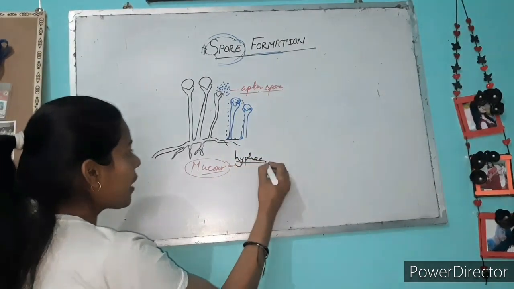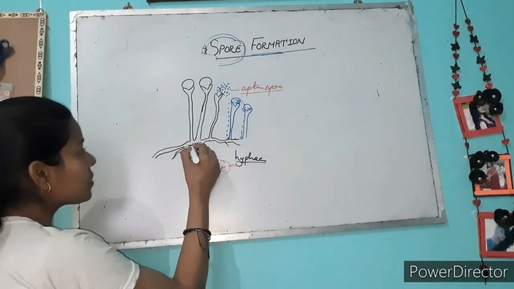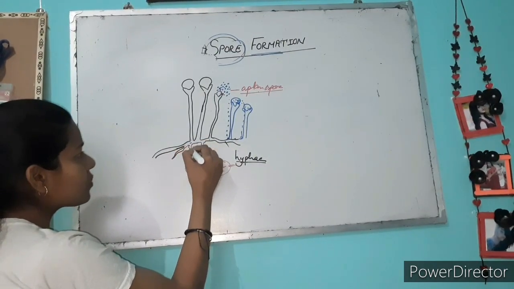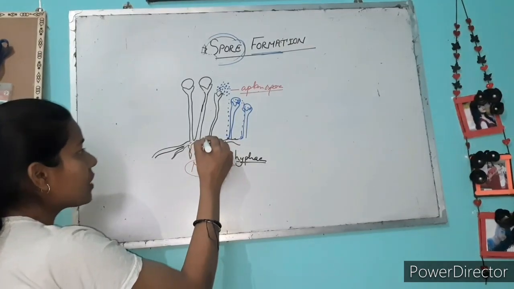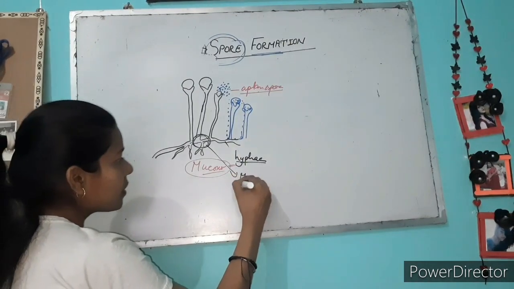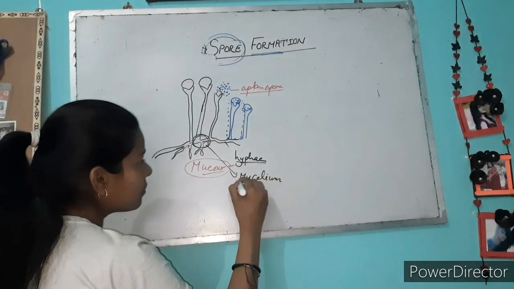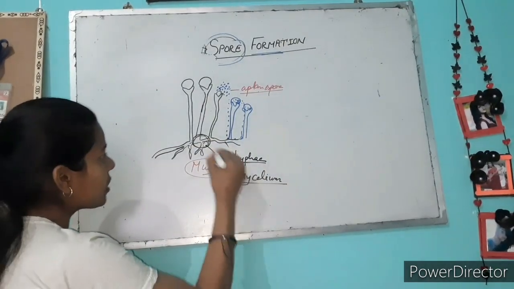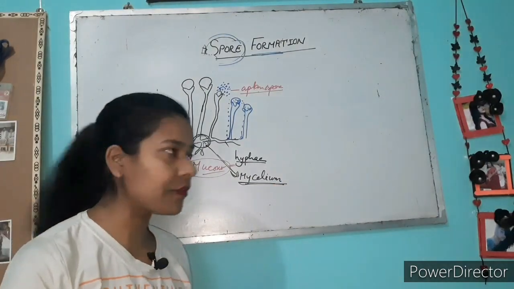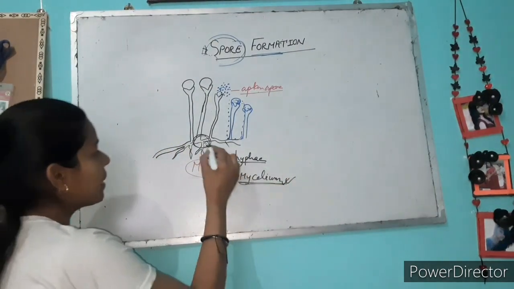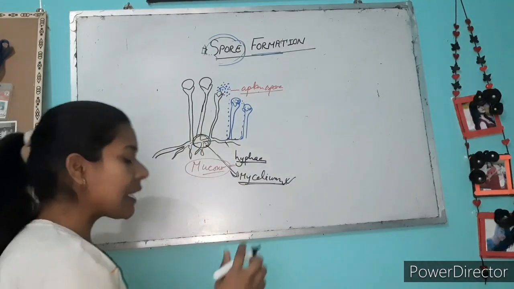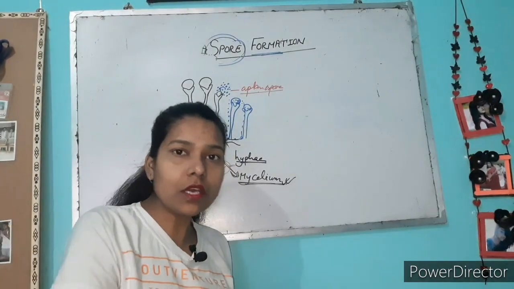The networks of the hyphae, just see here, at the junction, one hyphae is going from here, one from here, one is there, one is there. So the junction of the hyphae is known as mycelium. The definition of mycelium is a network of hyphae. With the help of mycelium or hyphae, these fungi attach to the chapatis or bread.